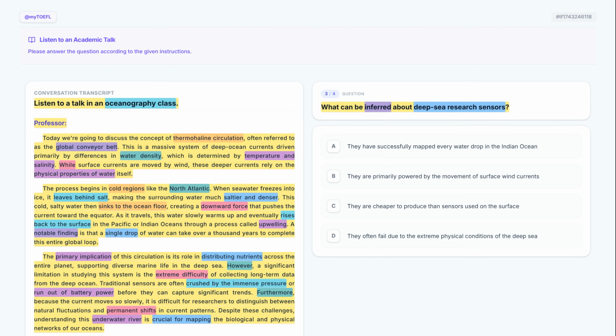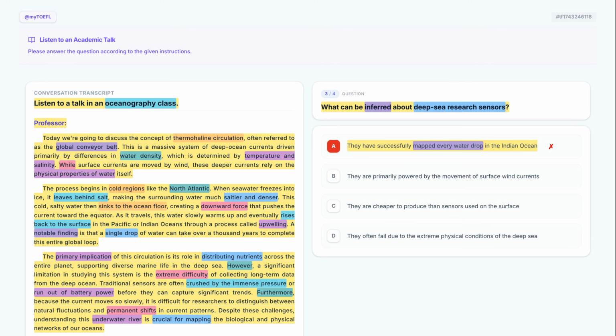Let's analyze option A. They have successfully mapped every water drop in the Indian Ocean. The professor says it's difficult to collect data, so it is logically impossible that they have mapped every water drop. This is an overstatement that contradicts the extreme difficulty mentioned.